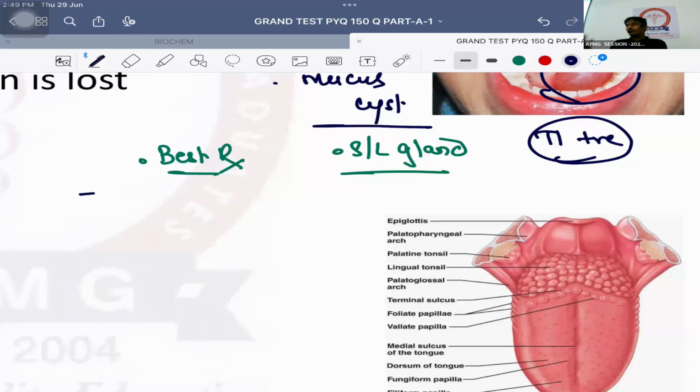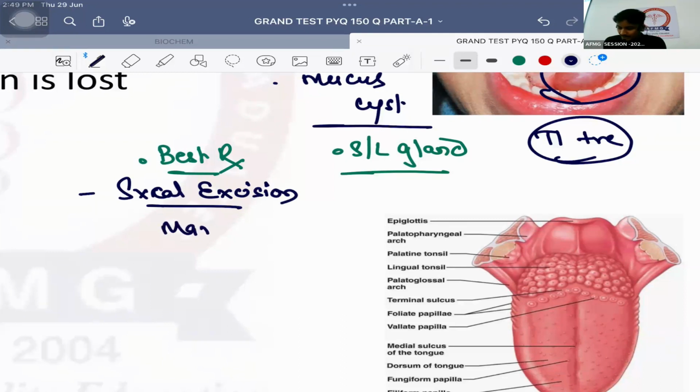Don't do it like this when I have taught surgery, please. Well done. Surgical excision. Marsupialization had chances of recurrence, I told you. The second best treatment is marsupialization. The best will be to remove it completely. Surgical excision, that is excision or removal of the cyst along with the sublingual gland. Both have to be done, okay? Followed by the second best, which will be marsupialization.